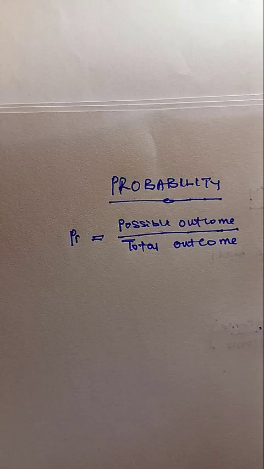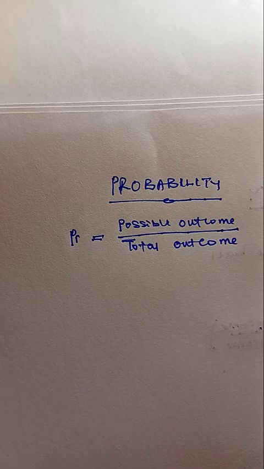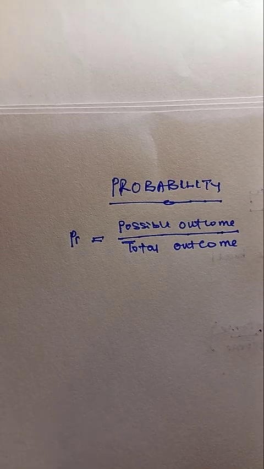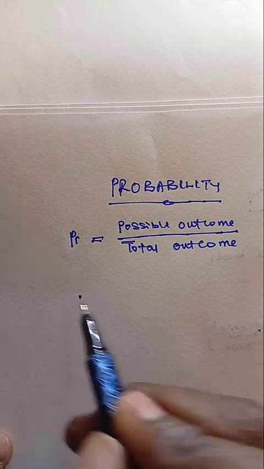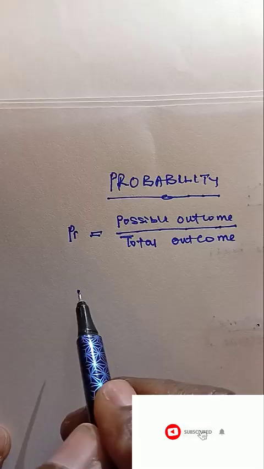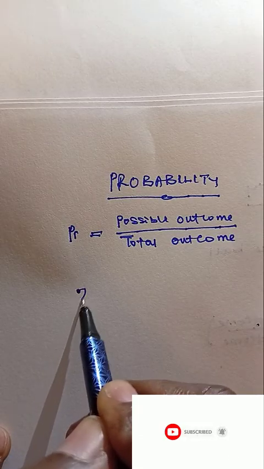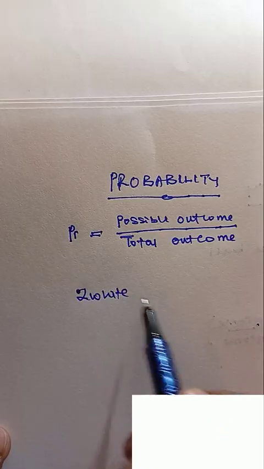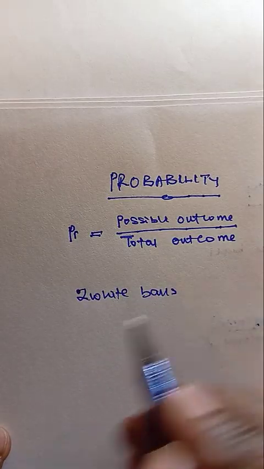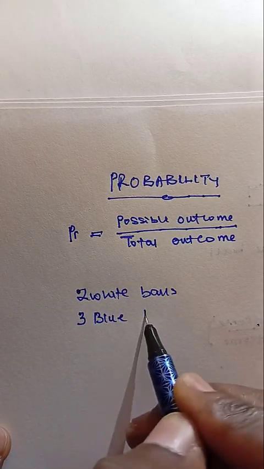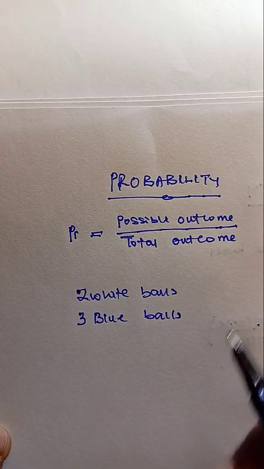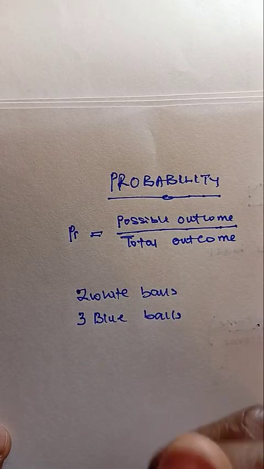So when we talk about the possible outcome in a probability distribution, we're simply saying, okay, what are these things that make up this probability we want to talk about. So for instance, if we have table tennis balls, let's say we have two white balls and we also have three blue balls, and they are kept in a box.